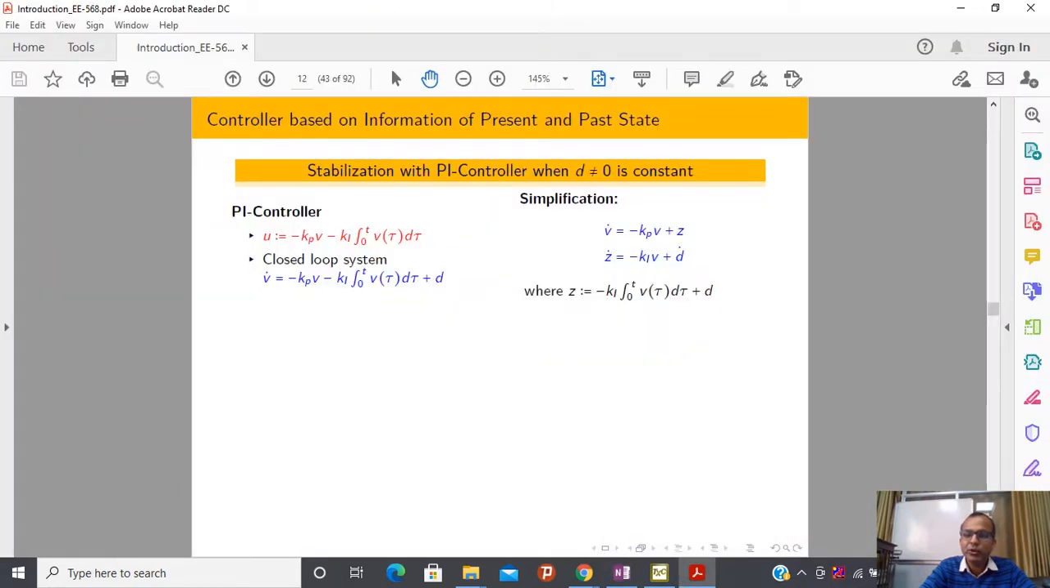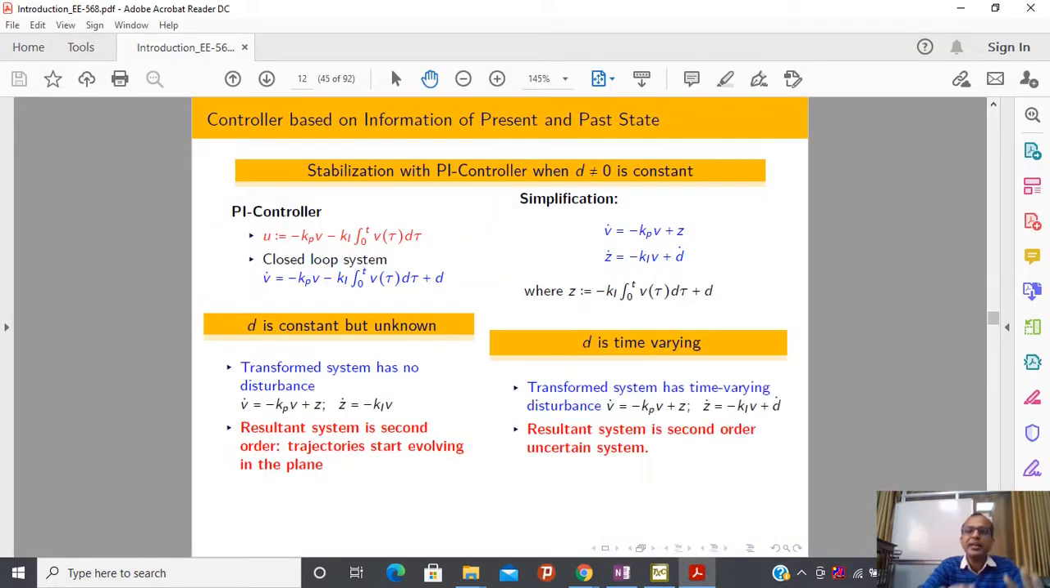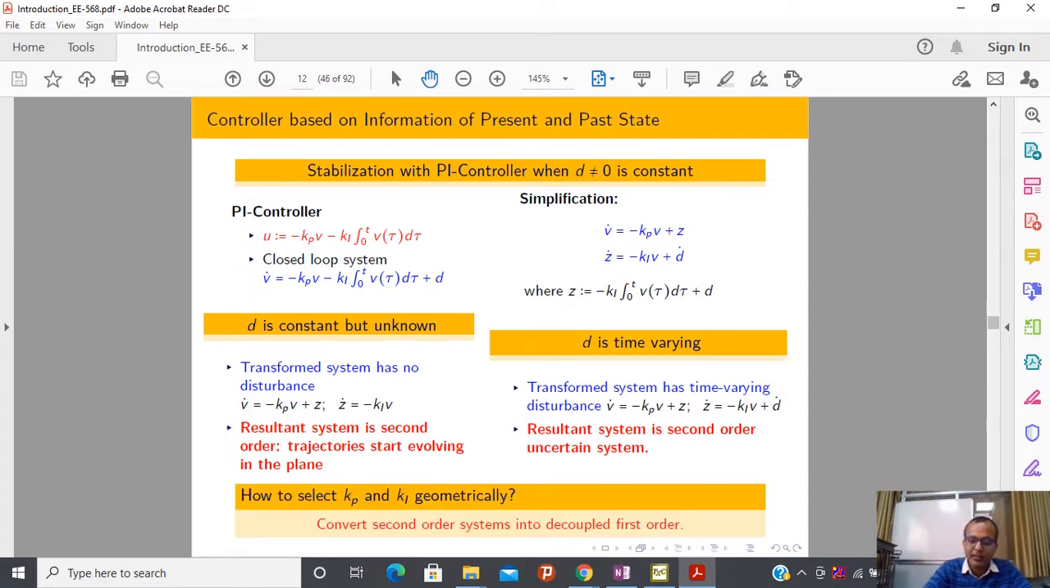Because now I am going to close the class. The same kind of things I am telling here. If d is constant, then in the transformed coordinate frame, the resultant system is basically free from the disturbance. But if it is time varying, then that is not the case.